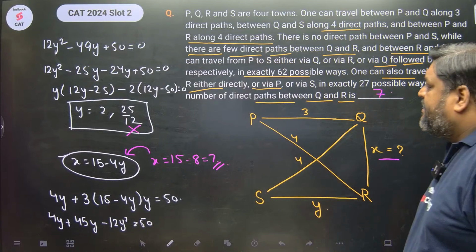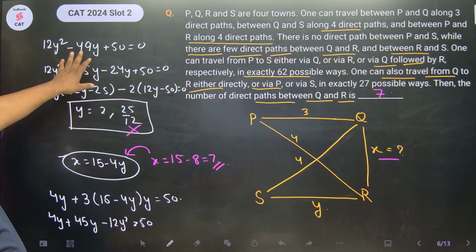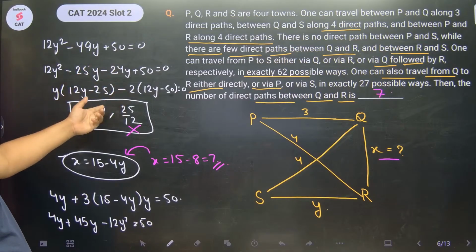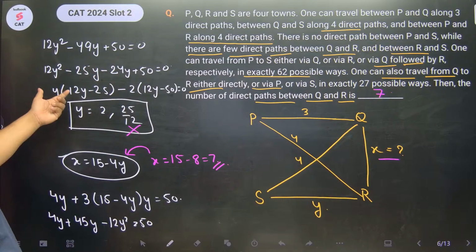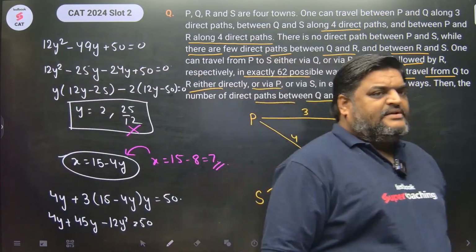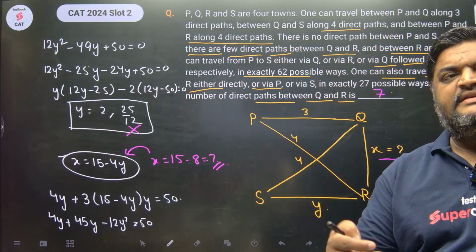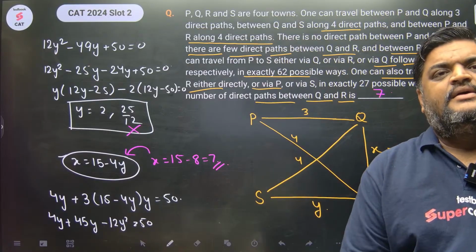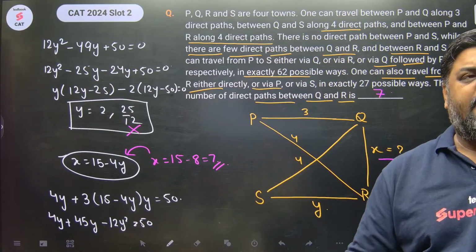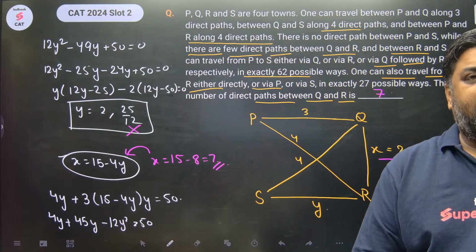Look, 49Y, I have written 25 first and 24 later. You could also reverse it, 24 and 25. Ultimately the same roots will come. Verify it once, okay. That is right, what I have written is right. Write two lines and verify again, you will get it. I have taken 25 first, then 24. You can take 24 first and then 25 later. Ultimately, the sum has to be minus 49. Sorted?